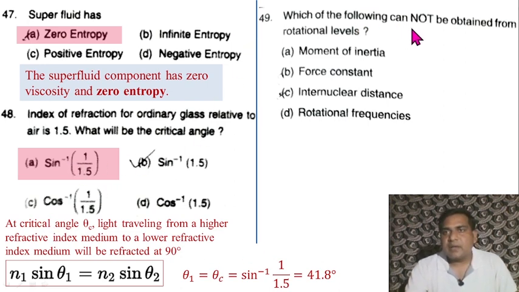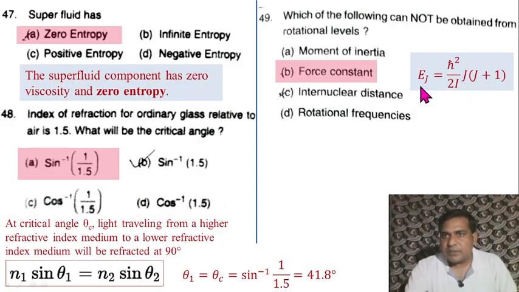Which of the following cannot be obtained from rotational levels? So rotational energy level Ej is equal to h cut square by 2I times j(j plus 1). So you can calculate moment of inertia I. Internuclear distances, because I contains m r square, so r is there. So you can calculate this internuclear distance and rotational frequencies as well from the transition. So according to this, maybe force constant, option B is correct.